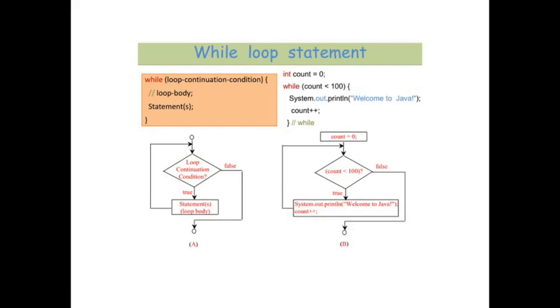100 times. Okay, and then when the count variable exceeds the value of 100, then this condition becomes false, and so the false part of that loop will be executed, or it will go outside the loop in fact, and whatever statement follows the while loop will then be executed.